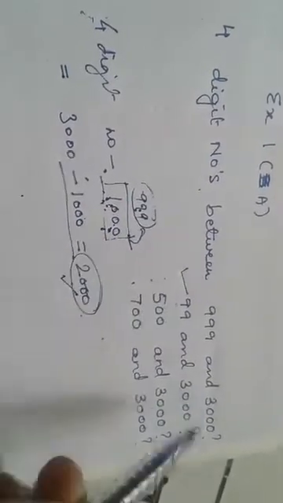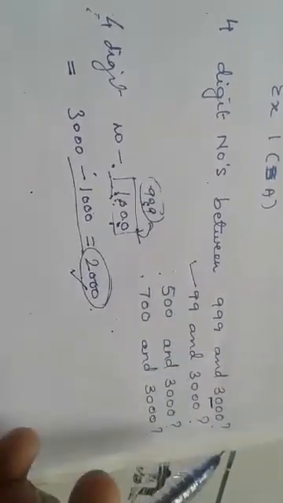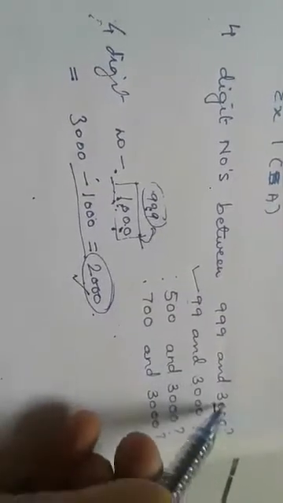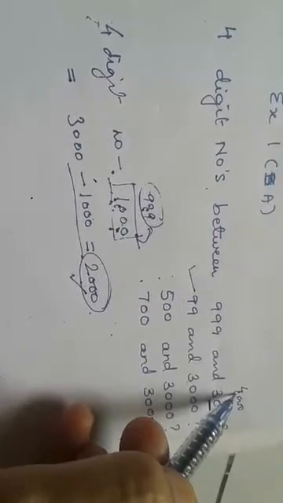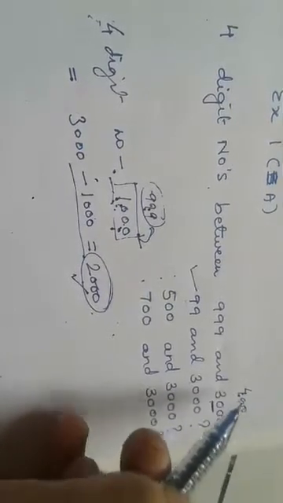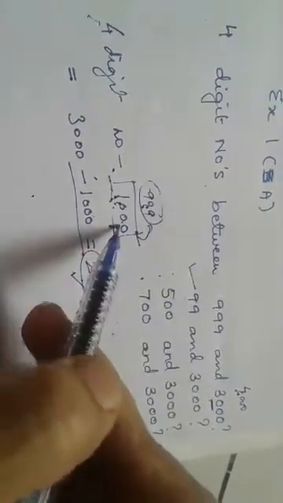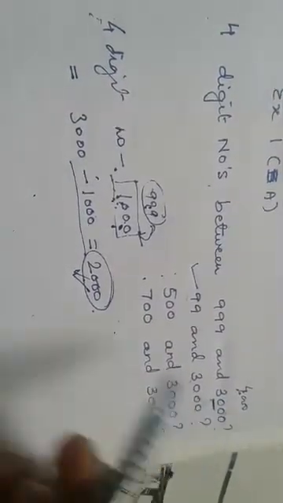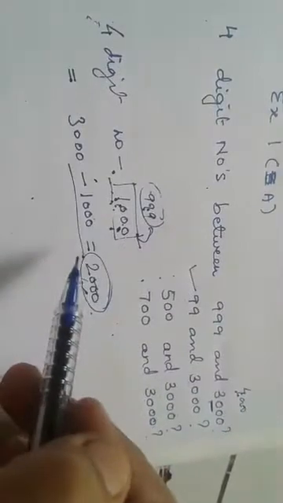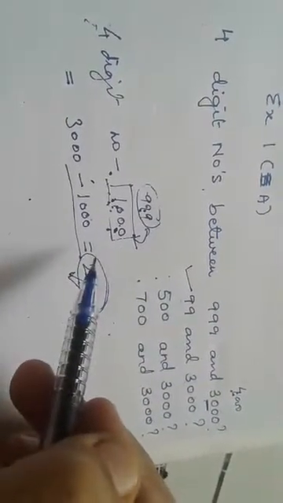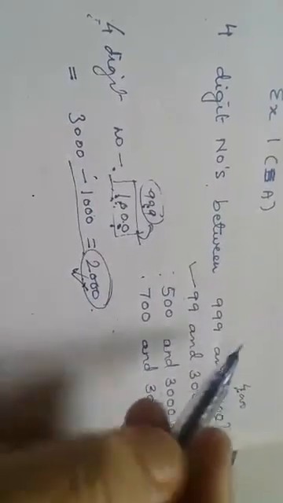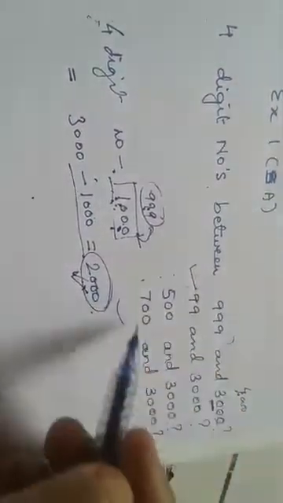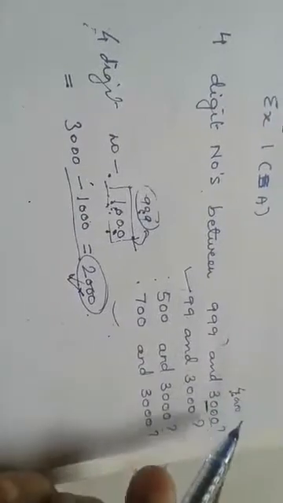Okay, if this changes, suppose instead of 3000 I write 4000, what will happen? You have to find the number of 4-digit numbers, so 4000 minus 1000, and you will get 3000. Unless this changes, the solution will not change. If this changes, then only the solution will change. If the other number changes, no issues. I hope you are understanding.